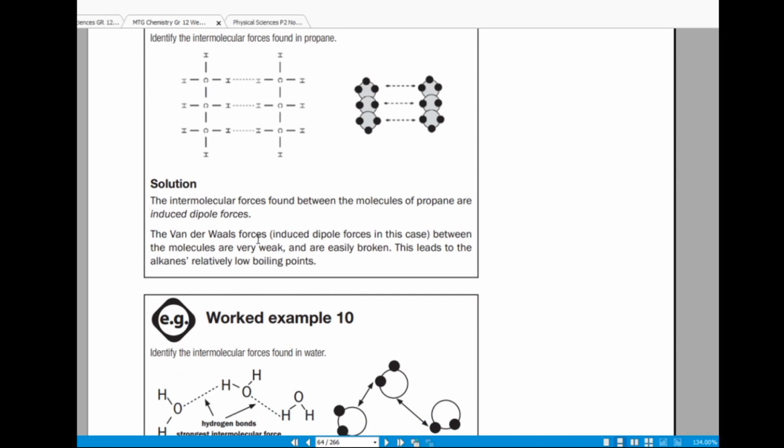So this is how intermolecular forces affect the physical properties of compounds, right? When the intermolecular forces are weak, it means less energy is required to break or overcome those forces between the molecules. So this will lead to that compound having a low boiling point and a higher vapor pressure, right?